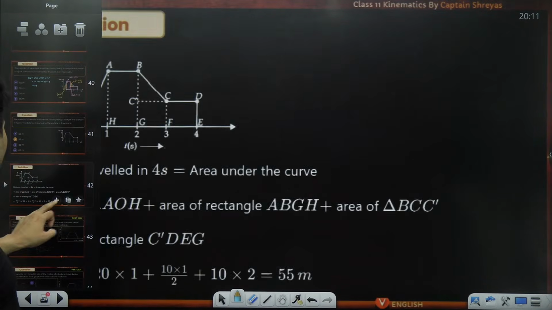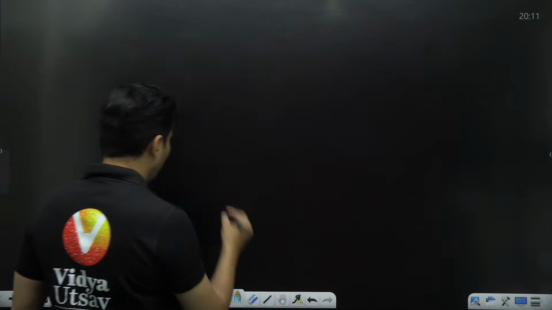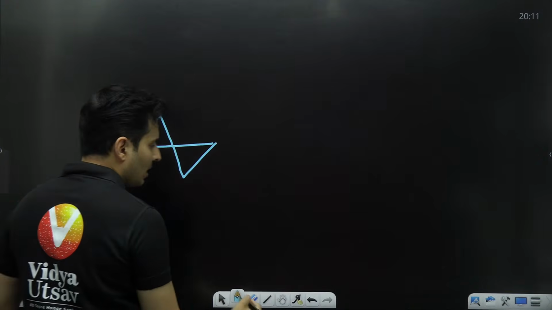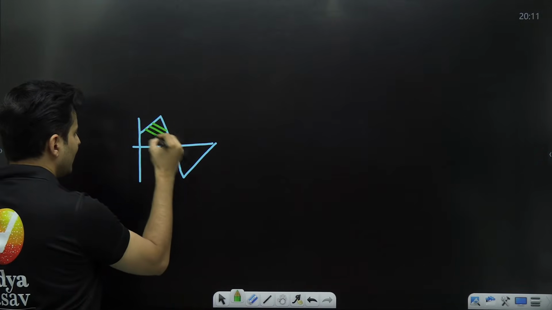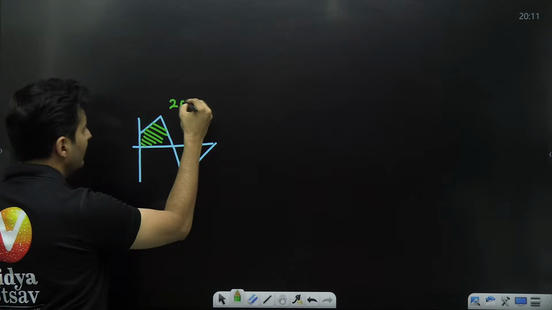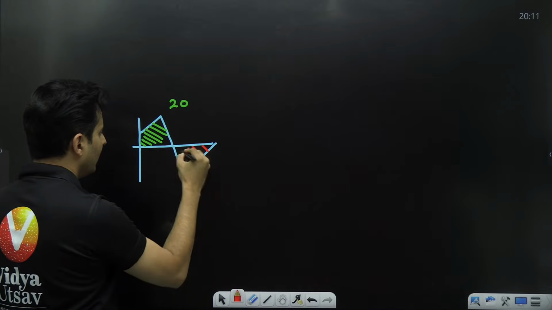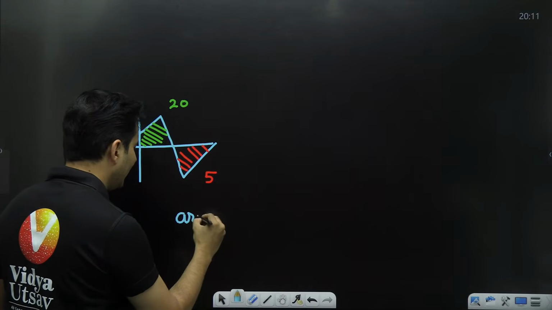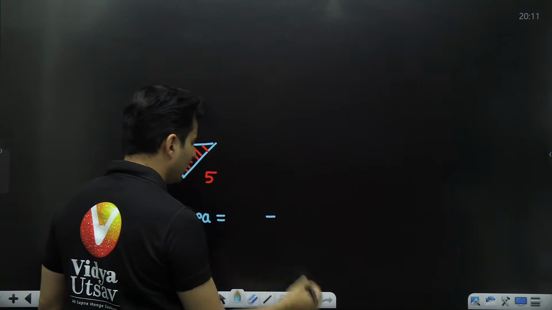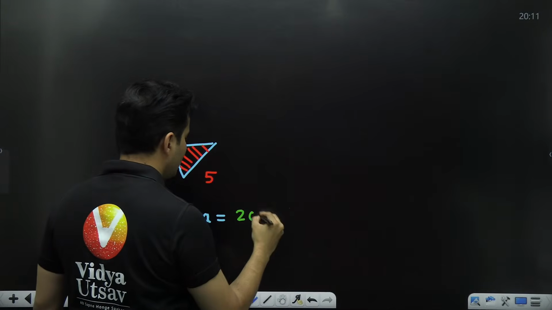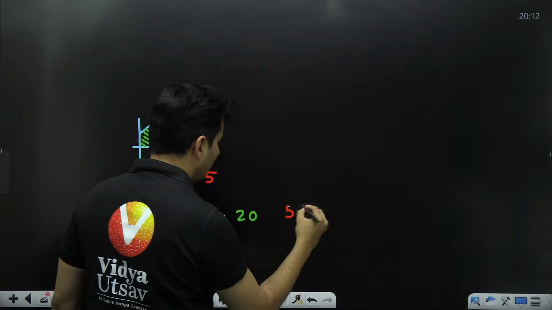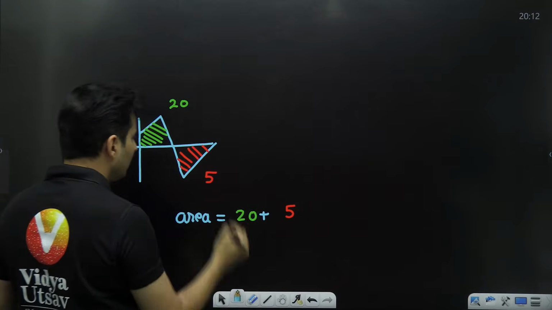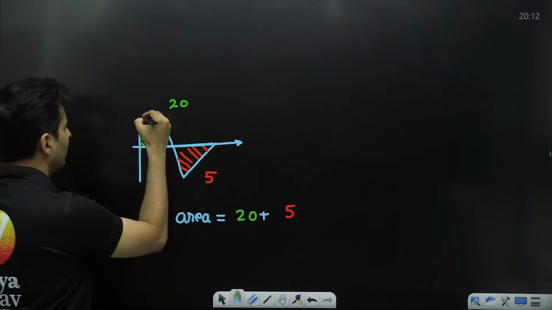Okay. And guys, tell me one thing. Sometimes this might also happen that the graph is something up and something down. Then be careful. If this area comes out as something like 20, and if this particular area comes out, let's say, as 5, don't say that the total area is 20 plus 5. That is wrong. It is not 20 plus 5 because this area is below the horizontal line. This area is below that horizontal axis.